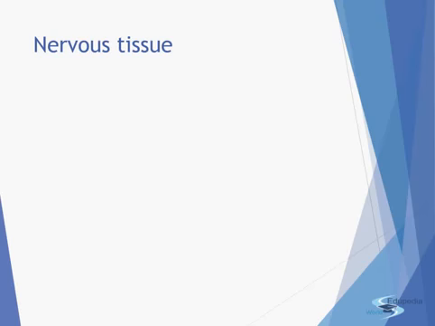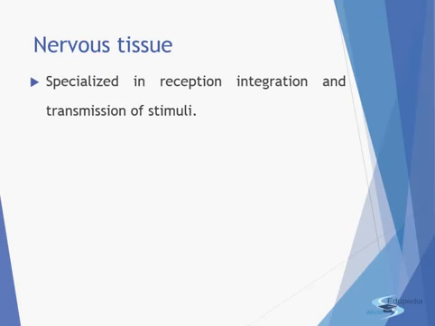So we can define the nervous tissues as the tissues which are specialized in reception, that is the receiving of the signals, integration, that is the assembling of the signals, and the transmission of the signals, which can also be known as the stimuli. You can define the stimuli in simple words as any change in the surroundings.